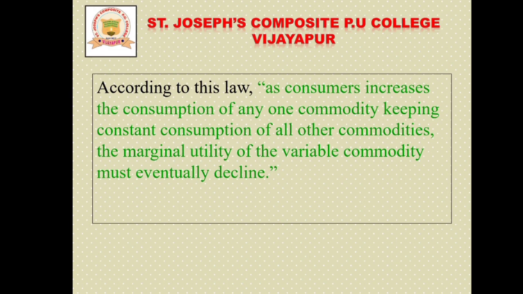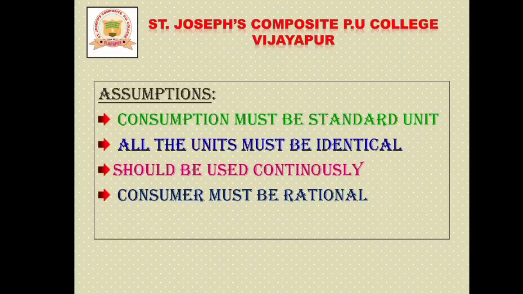That means this law simply tells us that we obtain less and less utility from the successive units of a commodity as we consume more and more of it. That means when we consume the same commodity continuously, the level of satisfaction from the successive units will decrease.